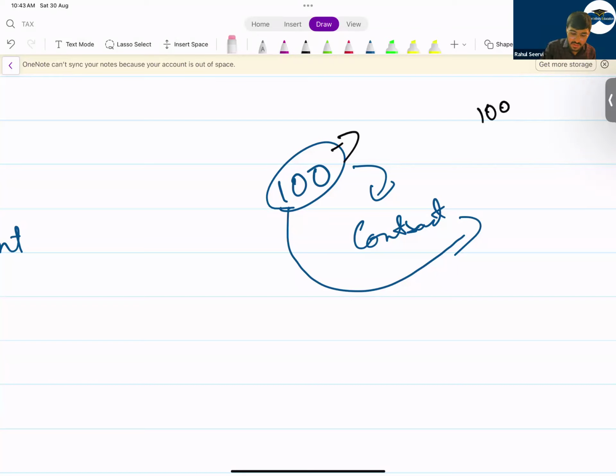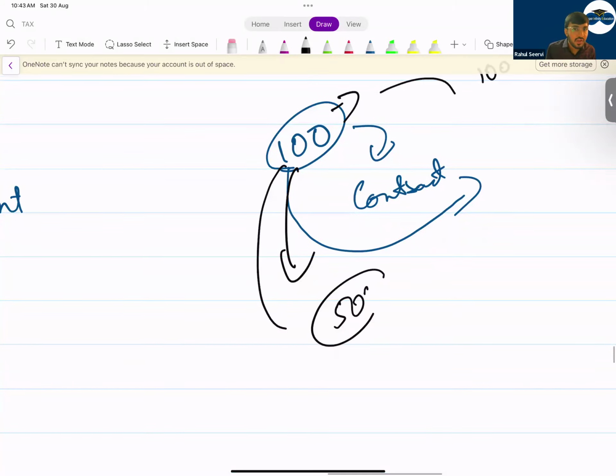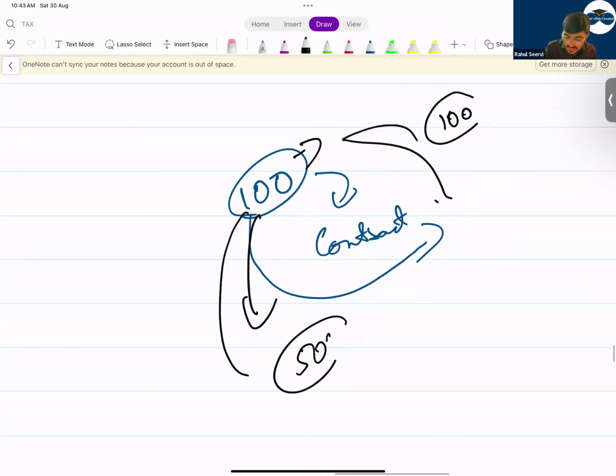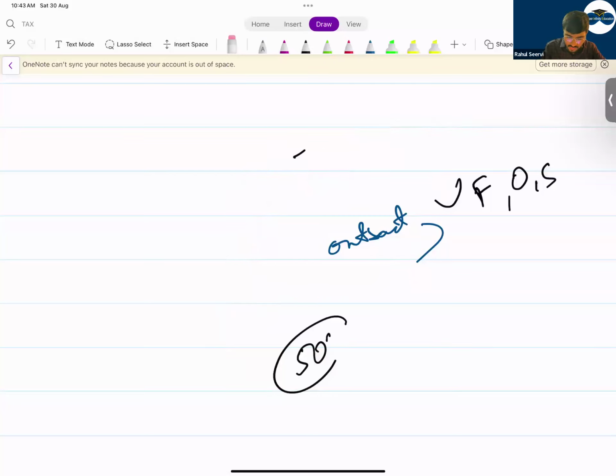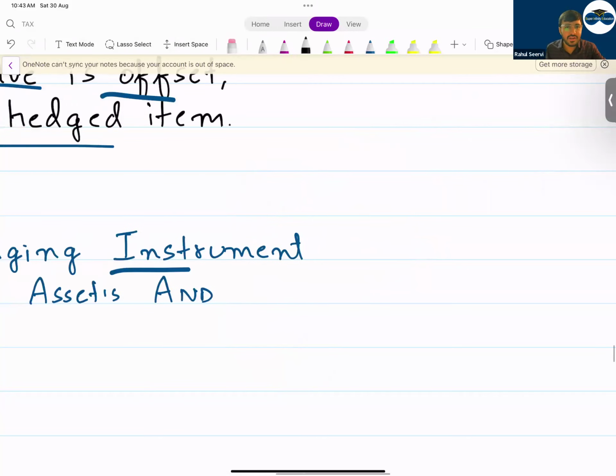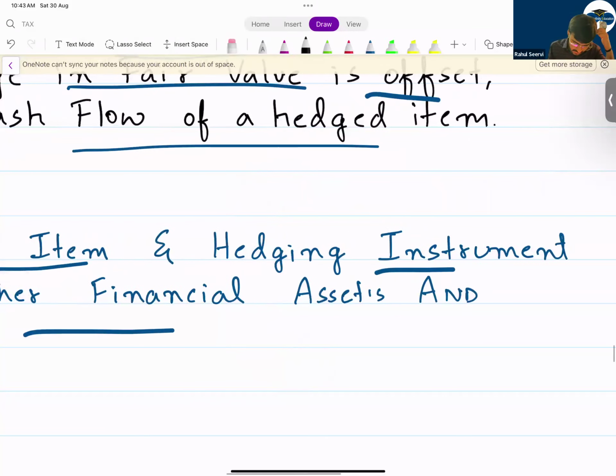And I believe on the other side that the value will come down. So here if I sell this, no such issues. And on this 50, I have a risk. So when I do this contract to sell at 100, it could be futures, options, swaps, etc. I'll have a gain or loss. Hedge accounting is very complicated, but understand the basics here now.